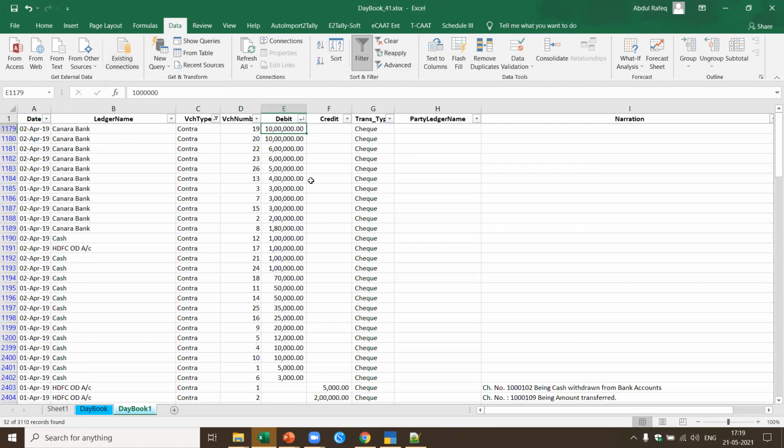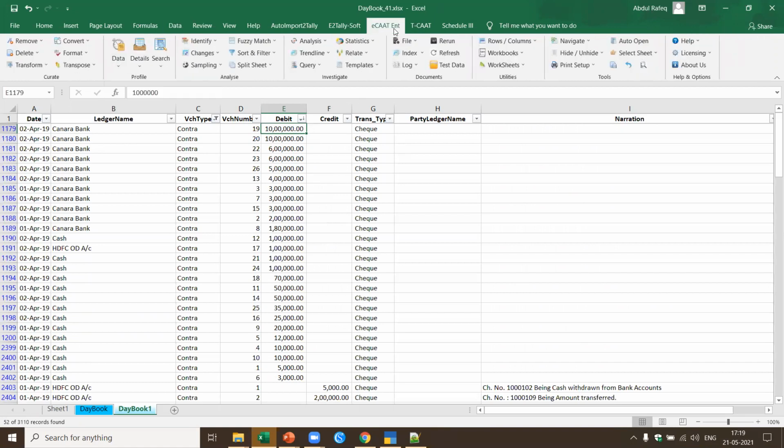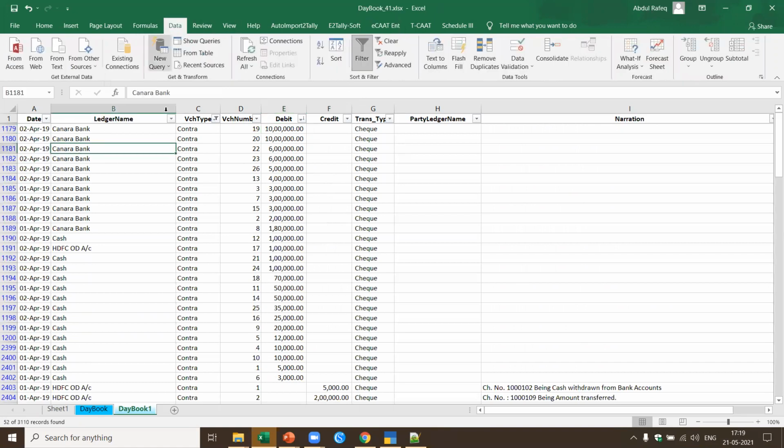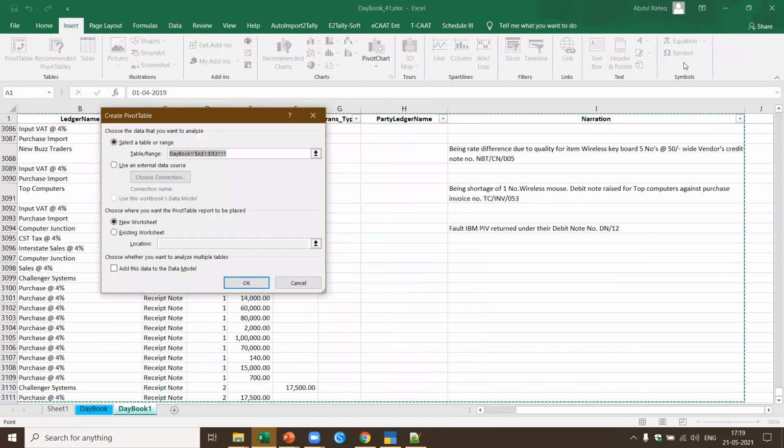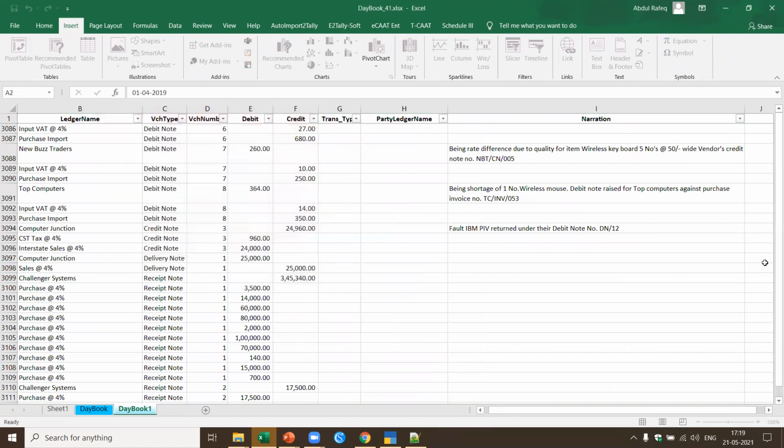And if I have any other audit software, for example we have a software called ECAT Enterprise, I can use this and create a pivot table based on it. Let's say I want to create a pivot table. I just go here and insert a pivot table. It has already picked up the complete set of data. I say put it in a new worksheet.